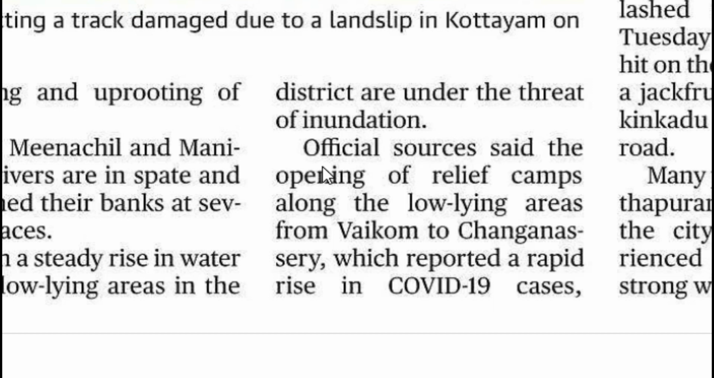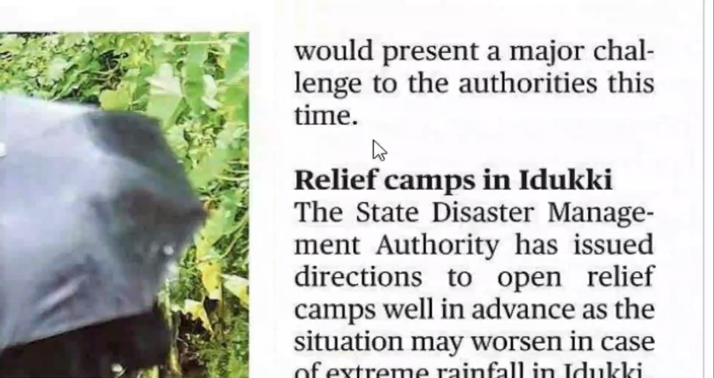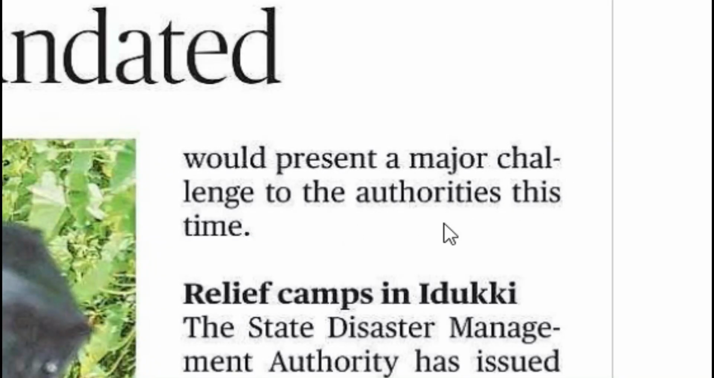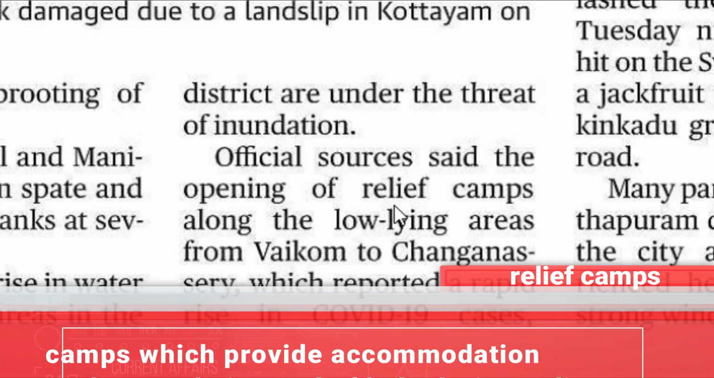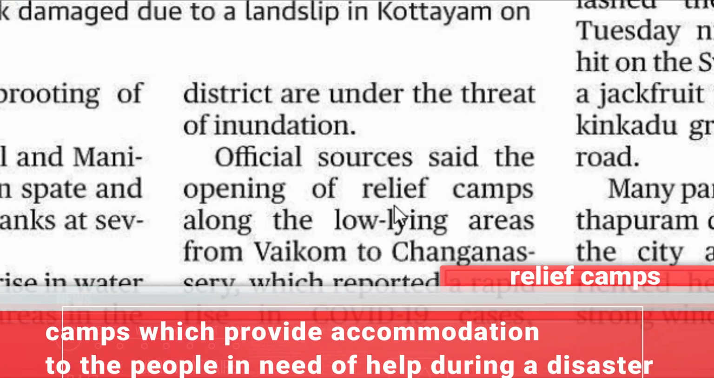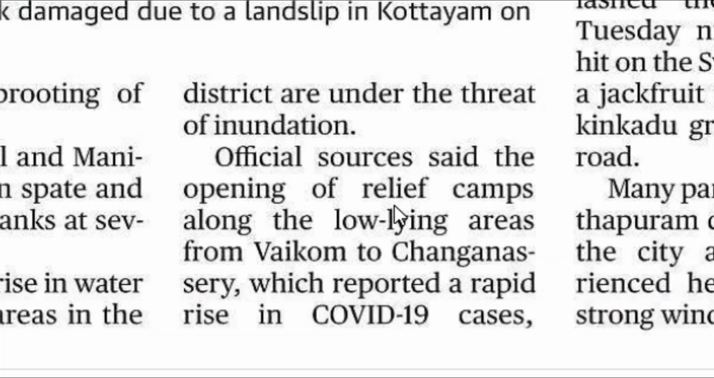Next paragraph. Official sources said the opening of relief camps along the low-lying areas from Vaikom to Changanassery, which reported a rapid rise in COVID-19 cases, would present a major challenge to the authorities this time. Official authorities from the government said the opening of relief camps. What are relief camps? Relief camps are camps which provide accommodation to people in need of help. People who are in need of help.